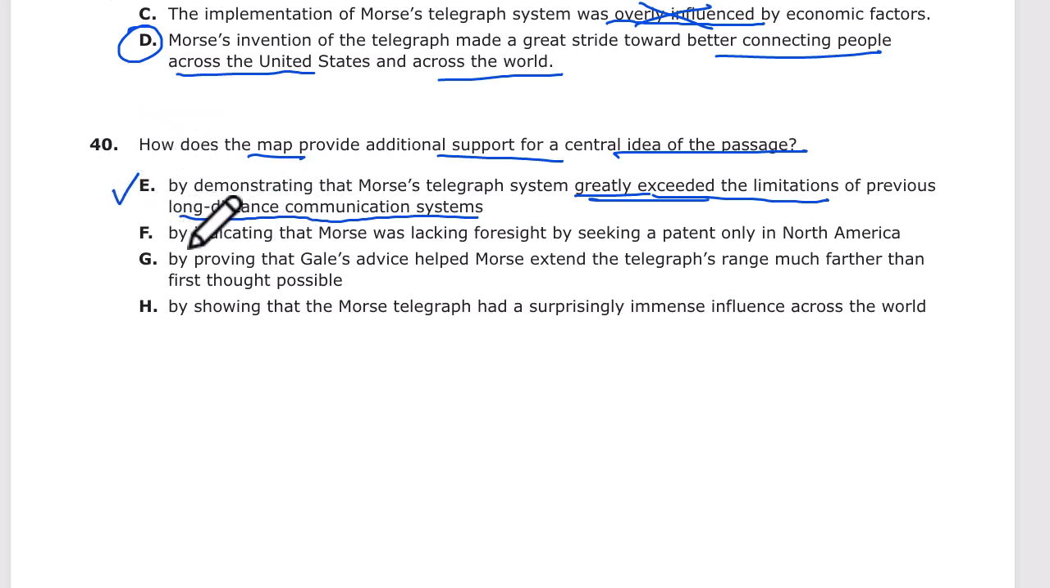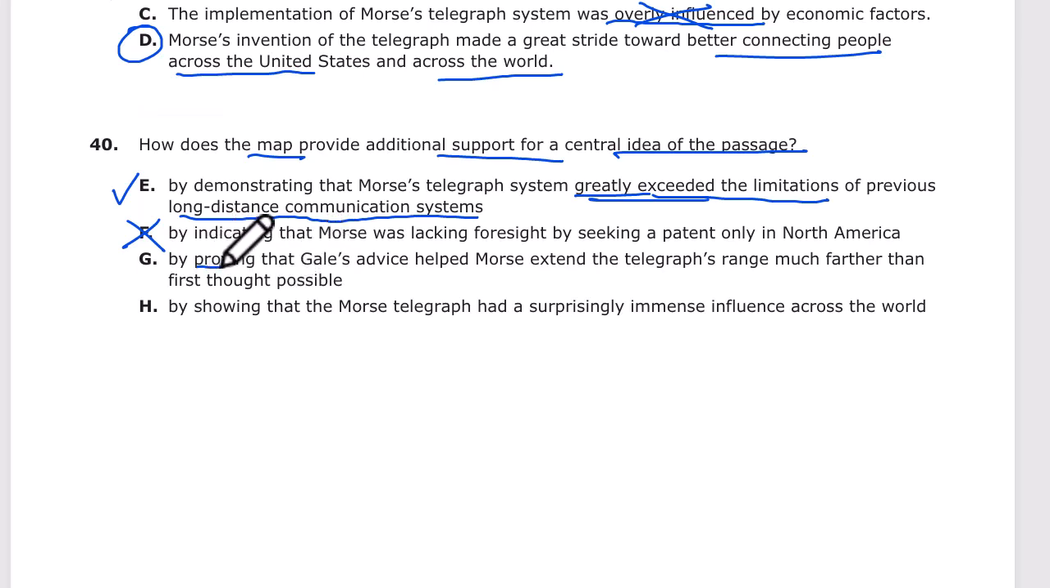I'm going to put a soft check on that for now and see if we can find a better answer. By indicating that Morse was lacking foresight by seeking a patent only in North America. No, he actually sought a patent in England. So that's false.